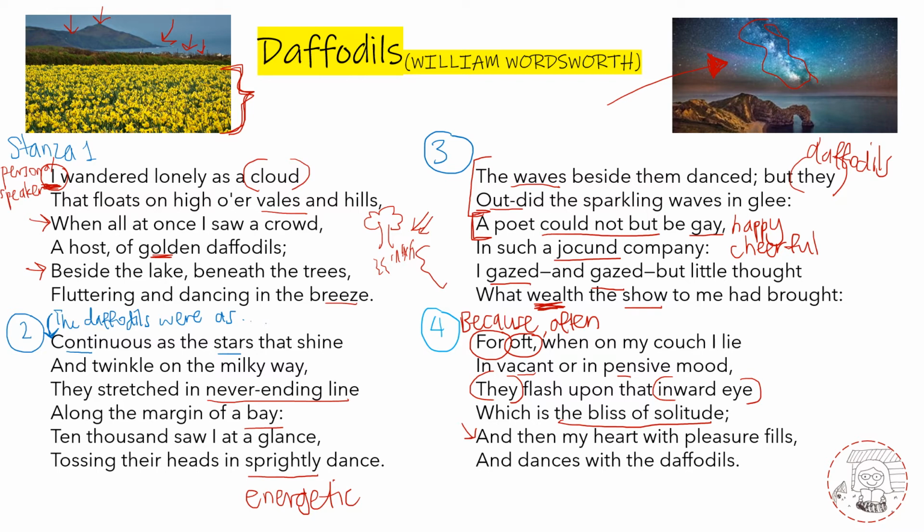Okay, so to summarize everything, this poem is basically a persona or speaker telling us about how he saw this beautiful sight one day and it made him feel so happy even though he was alone. And at that time, he didn't realize it, but it brought him so much of value. And even now, very often when he's sitting alone at home, in a serious mood, suddenly this beautiful view comes to his mind again and gives him so much joy. Okay?